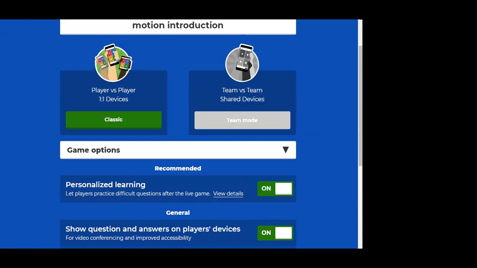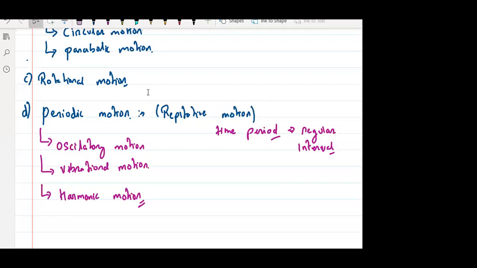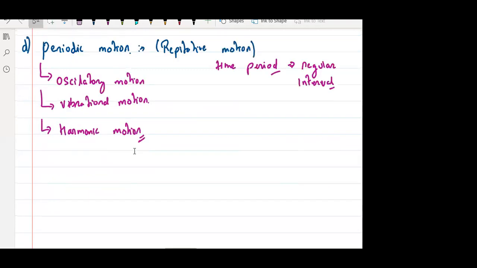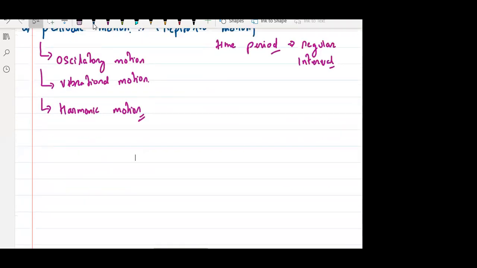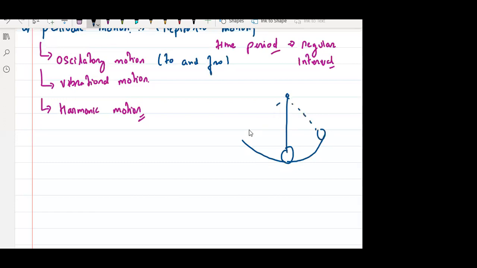Gia, oscillatory motion, I'll tell you, is basically to and fro motion. The best example is your pendulum. Whenever you talk about a pendulum, it moves from this point to this point. So it oscillates between this point and this point. So this is an example of oscillatory motion.